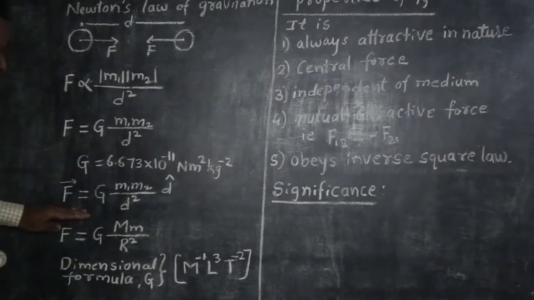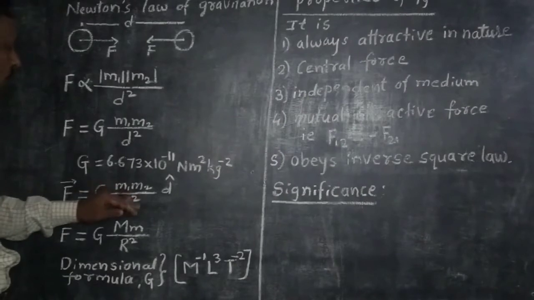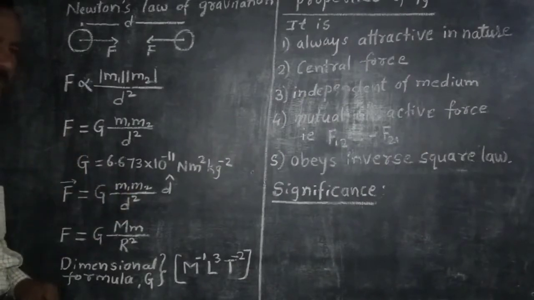And in vector form it can be written as F vector equal to G m1 m2 upon d square.